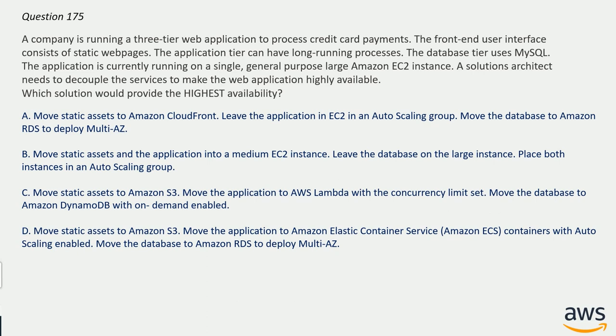So let me reveal the correct answer, and the correct answer here will be option D. Move static content to Amazon S3, move the application to Amazon ECS, that is Elastic Container Service, with auto scaling enabled, move the database to Amazon RDS to deploy multi-AZ. And this one is correct here because static content ultimately indicates S3, which is already mentioned here, and ECS helps in auto scaling, and RDS multi-AZ helps in high availability.